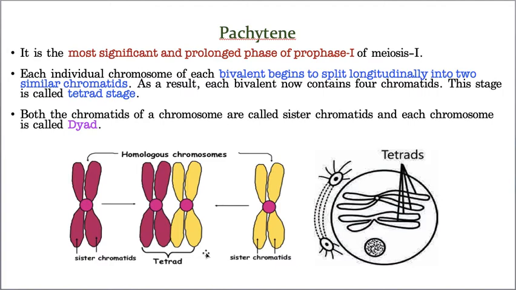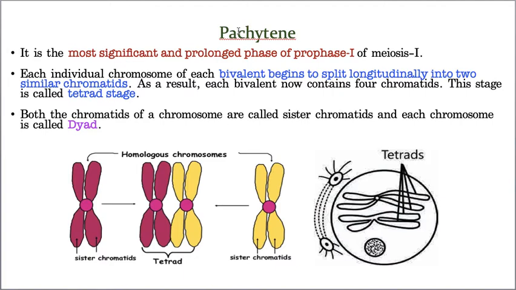Why is it happening? Tell me. Because of this process called pachytene. If pachytene is not there, no variation can be seen between parents and offspring. That means the offspring would exactly resemble the parents, but that is not possible. That is only because of pachytene. The variation takes place in pachytene.